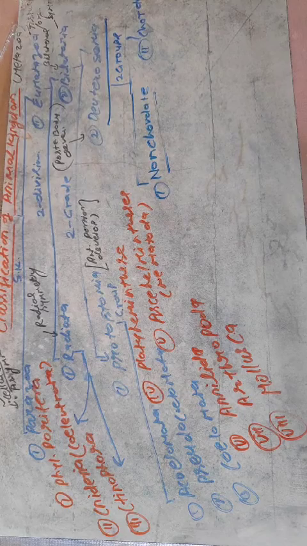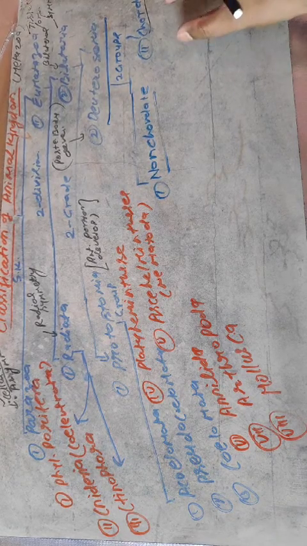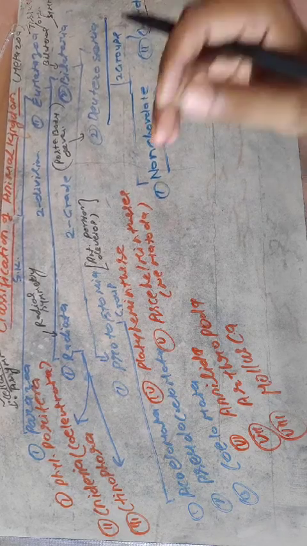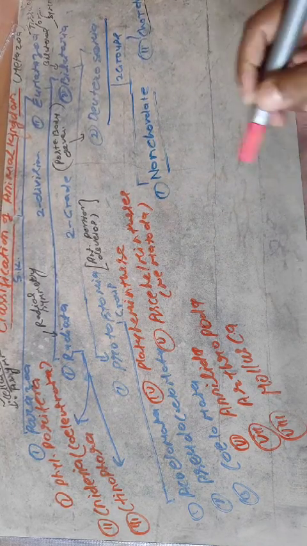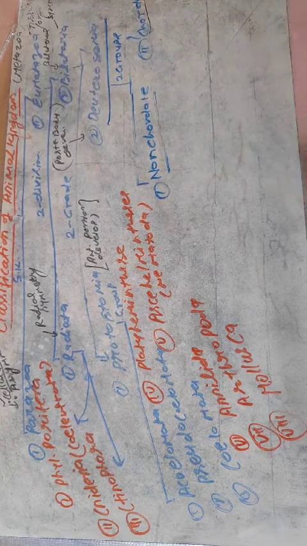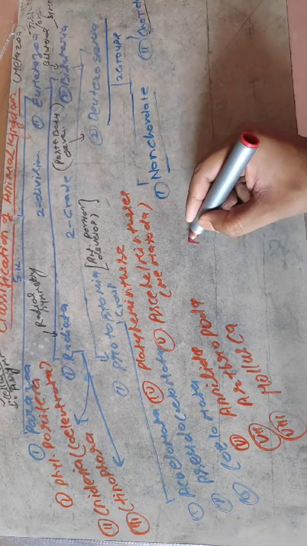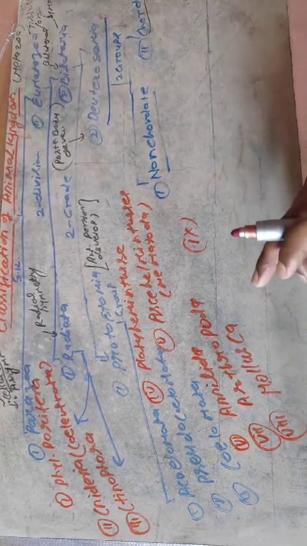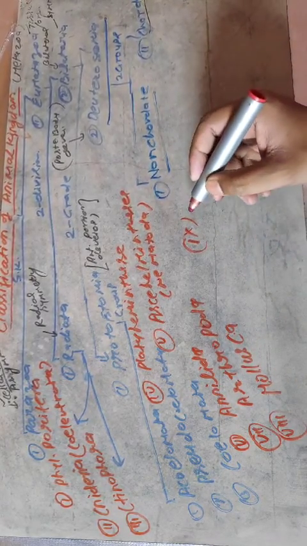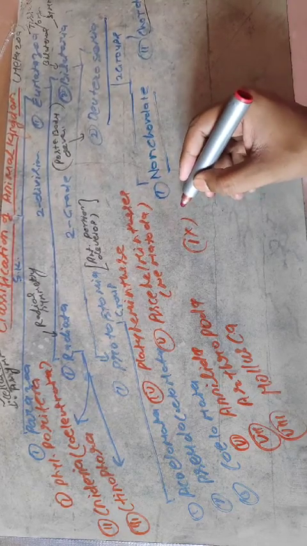Non-chordates are those in which notochord is not found, and in chordates the notochord, a rod-like structure, exists. Two phylums will be placed in the non-chordates. Up to Mollusca is phylum number 8, and now begins phylum number 9, that is Echinodermata.